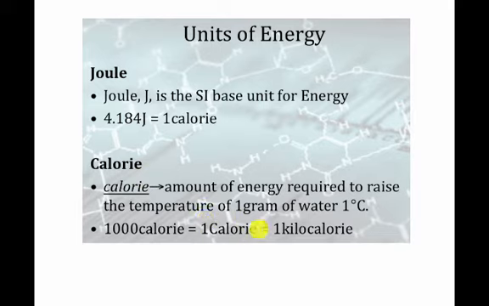Like with our food, they put on the labels capital C Calories, which are actually 1,000 little c calories. So that's kind of misleading on the label, but what does it matter if we don't really understand the connection between the two? But you should know, the AP test tends to go with the kilocalorie rather than the capital C Calorie. But you should be aware of the various units of energy, and you should be able to do the conversion. I doubt that they're going to ask you to convert between the two, but this number 4.184 is going to come up quite a bit, especially when we get into calorimetry. So, all right, let's move on.